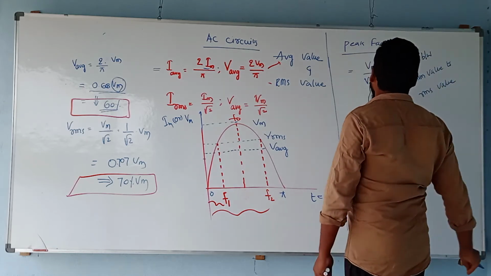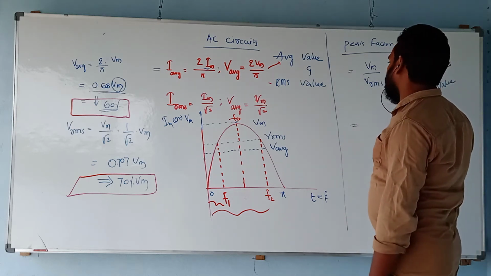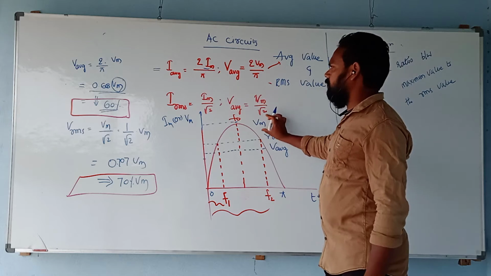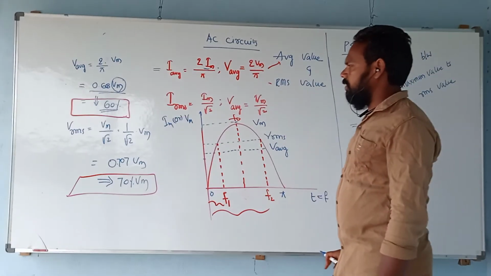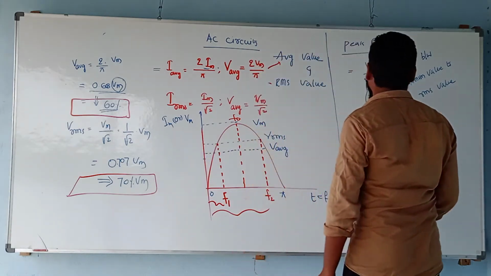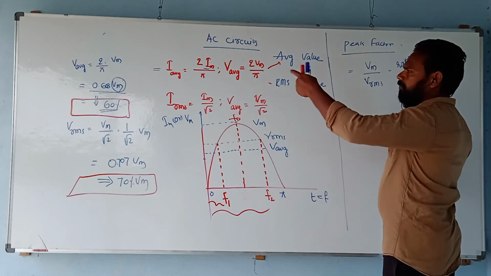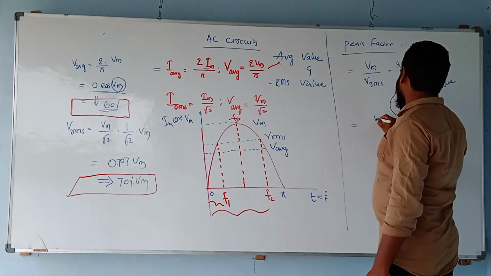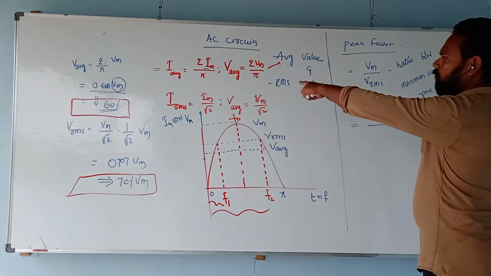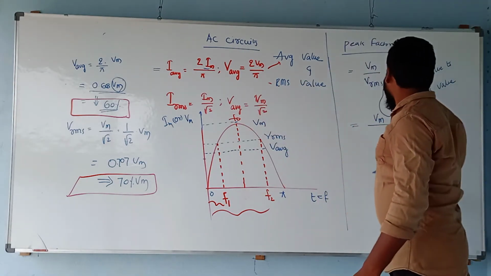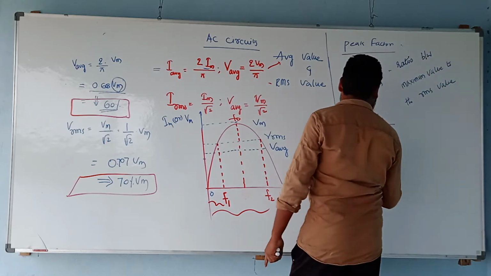So now, peak factor. What is Vm? Vm is nothing but the maximum value. What is Vrms? Vrms will be this one. Now if you substitute from the sinusoidal excitation, Vm will be the maximum value, so I have given Vm like this. What about Vrms? I just derived it now. Vrms will be Vm by root 2.